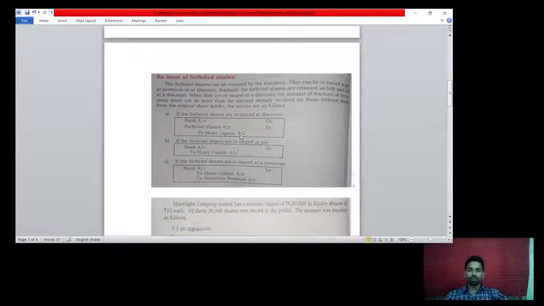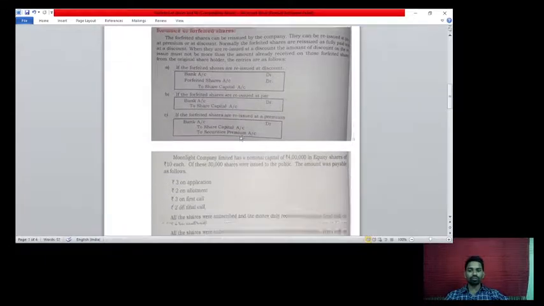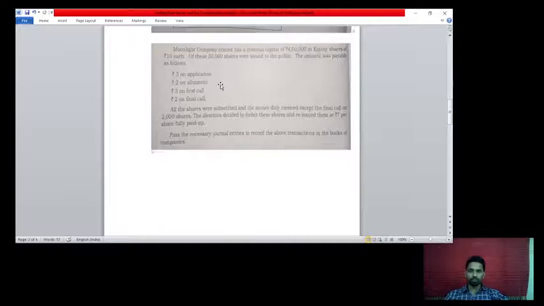Now on this forfeiture and reissue of shares, we will see one problem. Moonlight Company Limited has a nominal capital of rupees 4 lakh in equity shares of rupees 10 each. Of these, 30,000 shares were issued to the public. Out of the 40,000 shares, they are going to issue 30,000 shares.